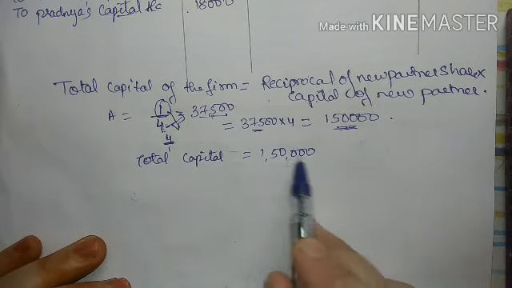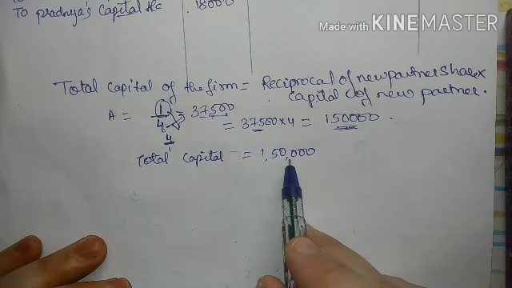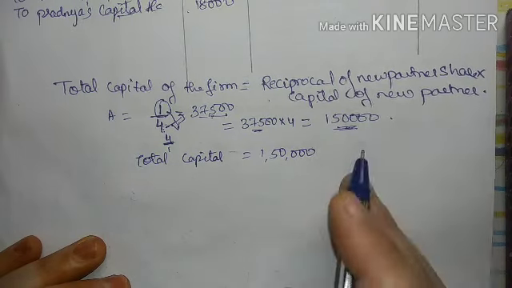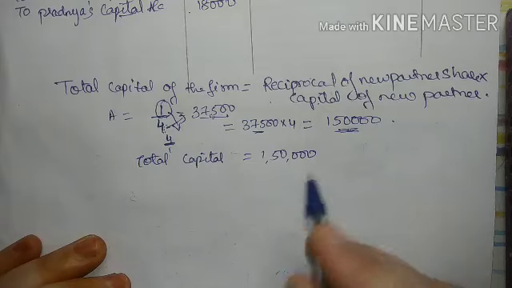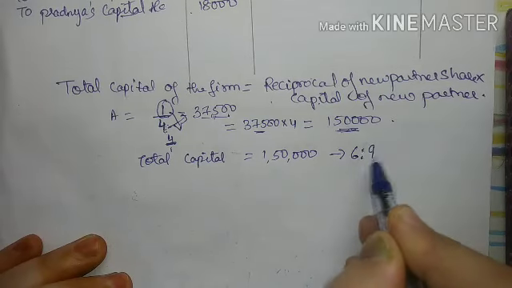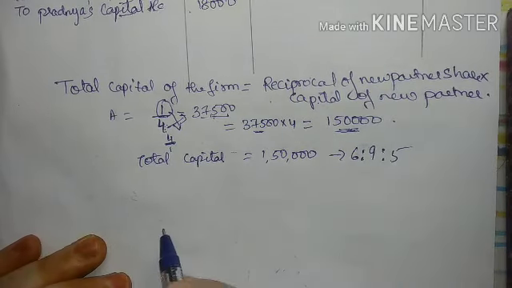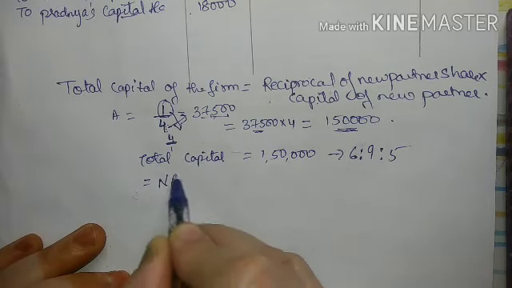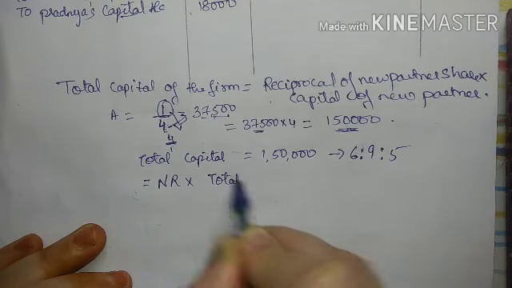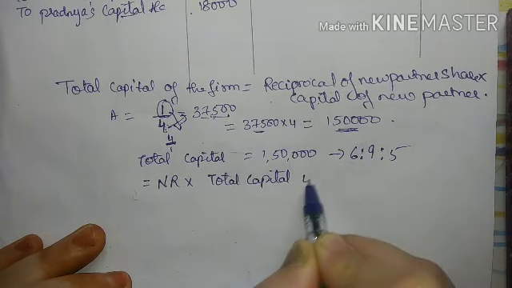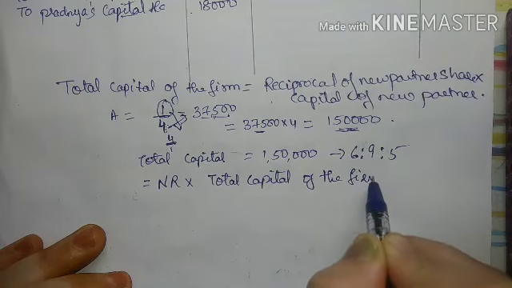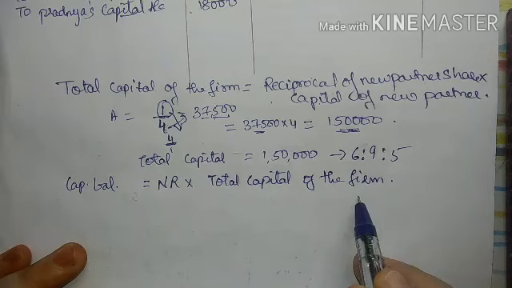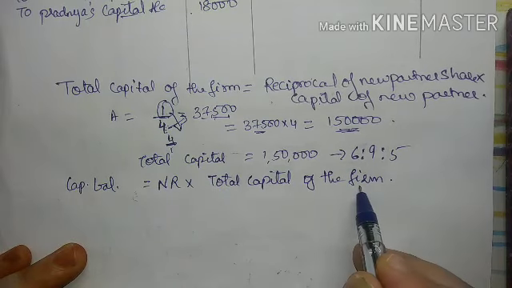Now we have to adjust these. This is the total amount. It includes all 3 partners' capital, right? So now we have to distribute it between the partners in the new ratio. So what is the new ratio? The new ratio, as we calculated, is 6:9:5, right? So again there is a formula for that: new ratio into total capital of the firm. For finding out the capital balance, this will be our formula.